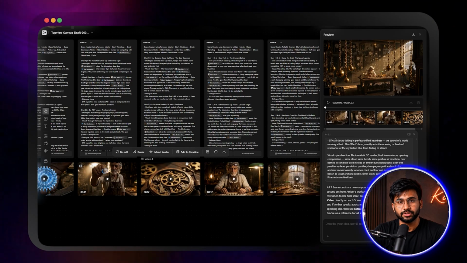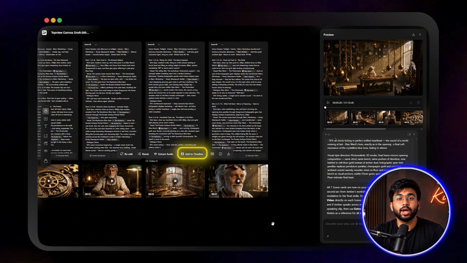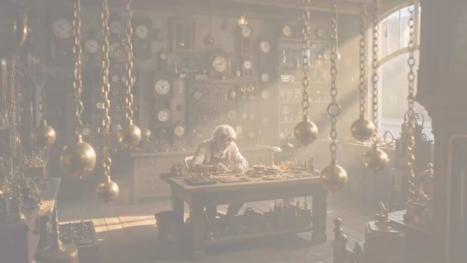Assembling the final film took 2 minutes. Hover over each clip, click Add to Timeline, drop all 7 scenes into sequence, play through, and export. Done.